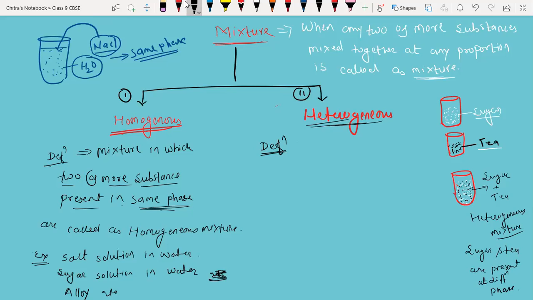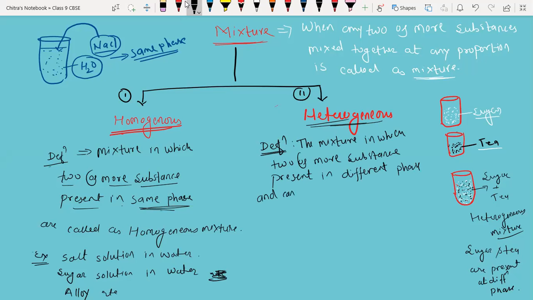I'm going to write the definition. The mixture in which two or more substances are present in different phases and can be identified differently.